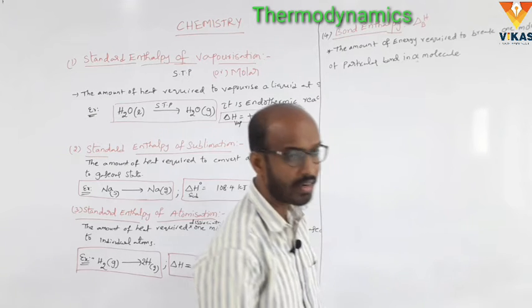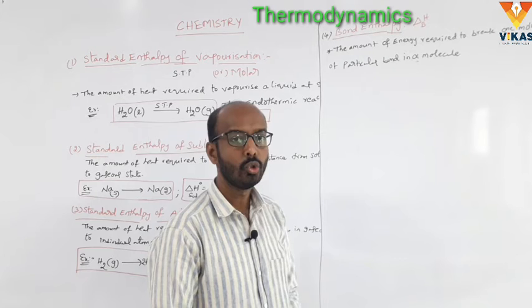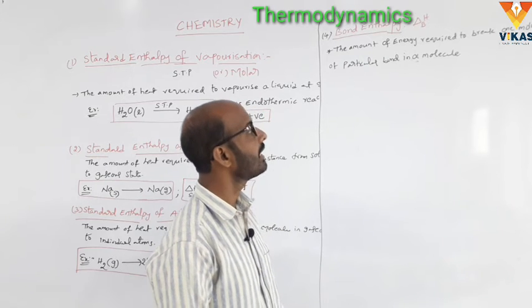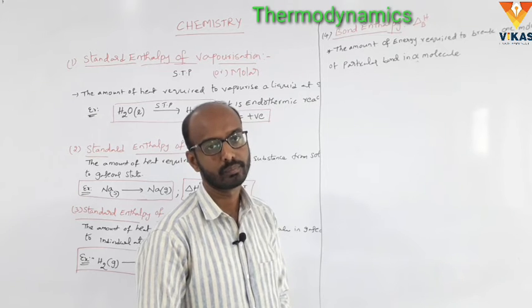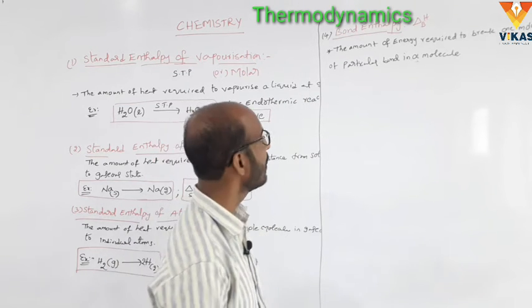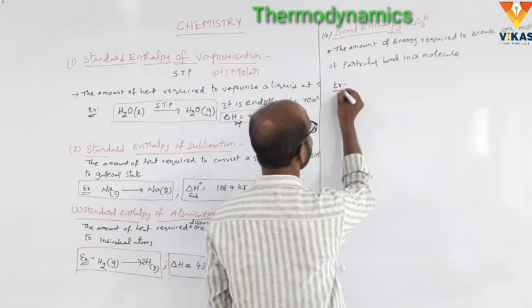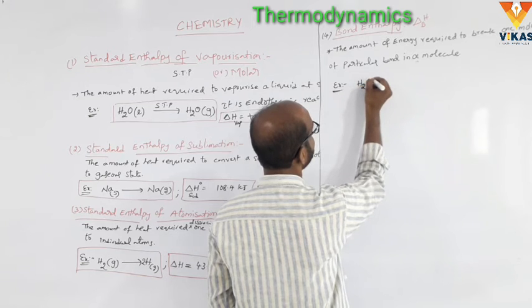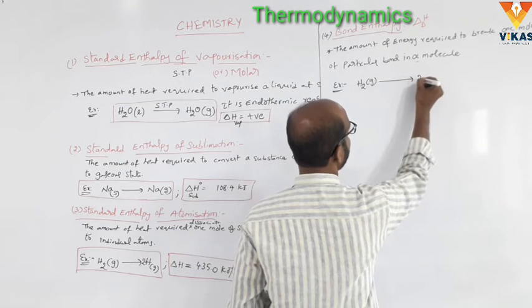What is the meaning of bond enthalpy? The amount of energy required to break 1 mole of the particular bond in a given compound, resulting in the formation of atoms or ions or radicals, is called bond enthalpy. For example, we take the simple compound H2, in gaseous state. It converts to 2H gas.